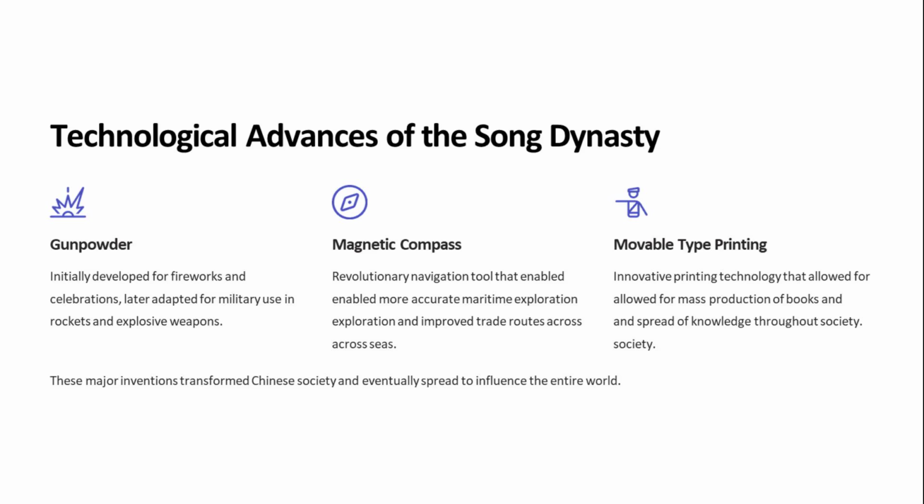The magnetic compass. Like gunpowder, the magnetic compass had been invented by the Chinese earlier, but the Song first began to use it for navigation and were the first to discover true north, the north according to the Earth's axis. Sailors and travelers no longer had to rely on just the stars and sun for travel.